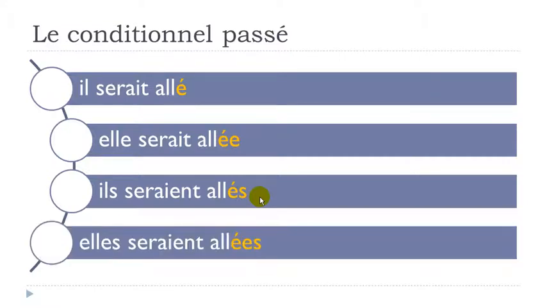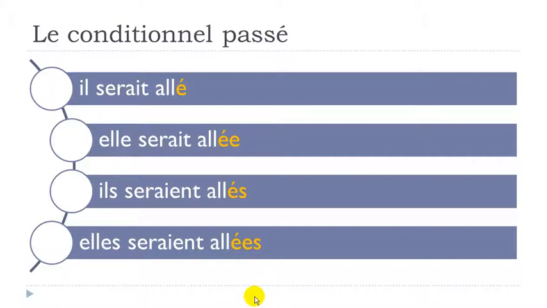Okay, and then logically, feminine plural, then you should add a mark of the feminine, as we had previously, and s mark of the plural. And guess what? You don't pronounce it. Okay, so phonetically it's allé, allée, allés, and allées. All right, but you need to write them.